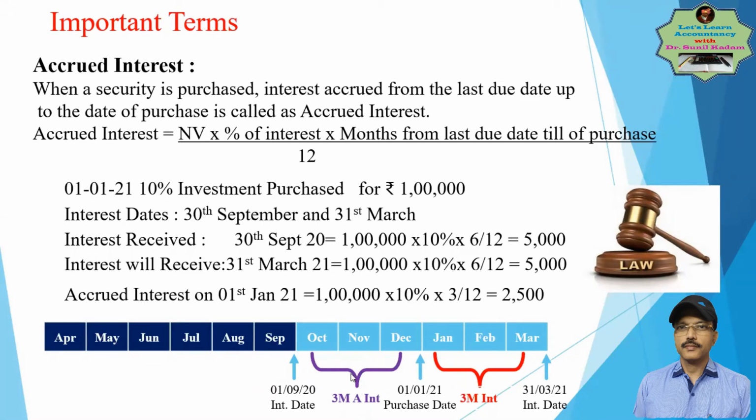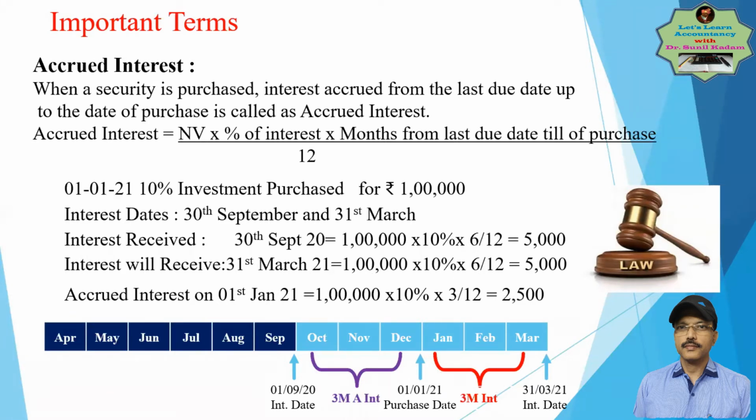And that 6 months' interest includes interest which does not belong to you, because you have a right to receive the interest only from 1st Jan. So whatever these 3 months' interest is, it is called accrued interest. And this 3 months' interest is the actual interest received. And that entry will be passed here.